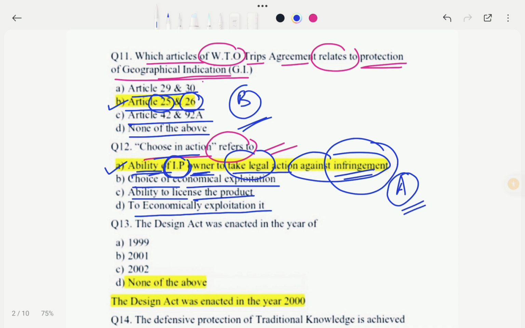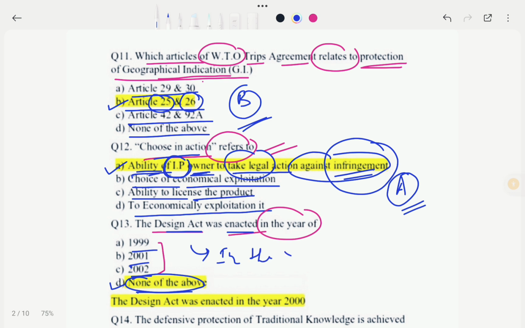Okay, so now we move to next question. So the next question is, the Design Act was enacted in which year. So let's see the options. Options are in the year 1999, in the year 2001, in the year 2002, and none of the above. So in this case our correct option would be option D, that means none of the above, because the Design Act was enacted in the year 2000. So in this case our correct option would be option D.